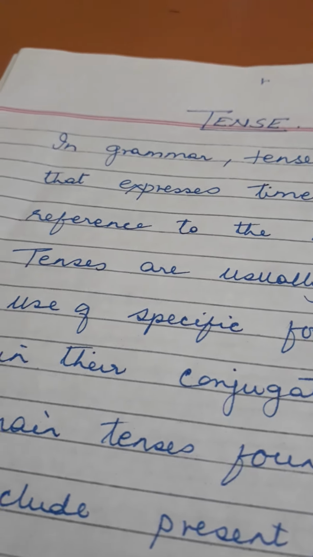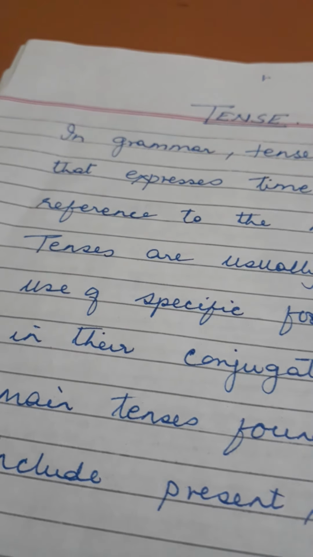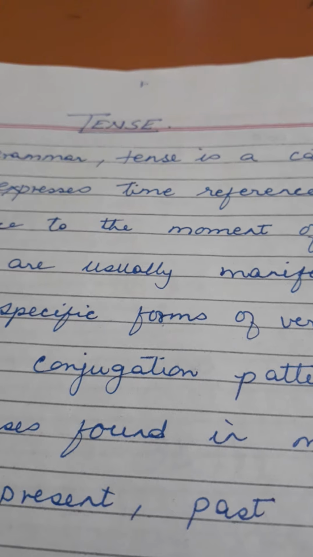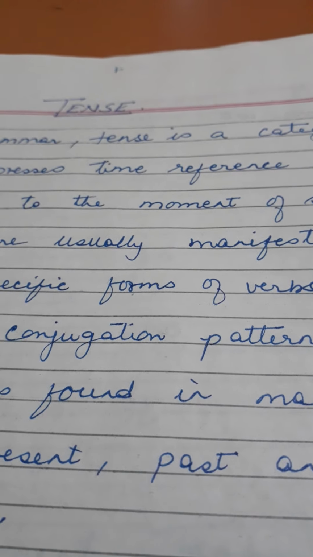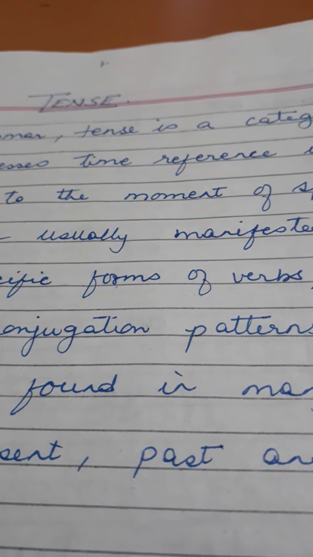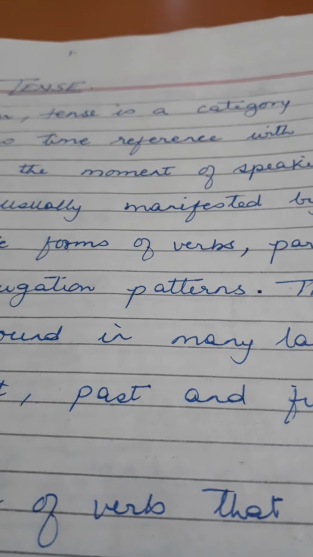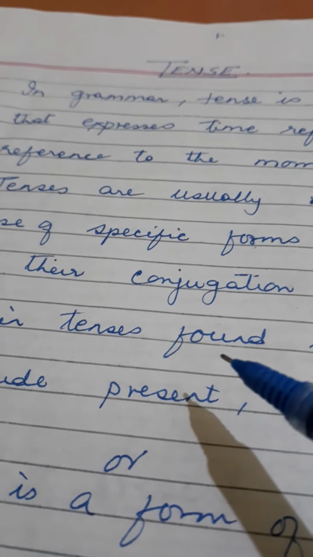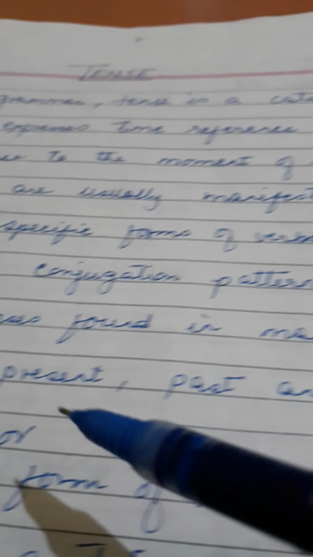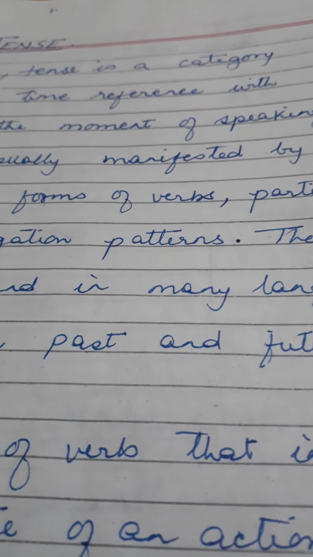Tenses are usually manifested by use of specific forms of verbs, particularly in their conjugation pattern. Conjugation means join together, especially in pairs. The main tenses found in many languages include present, past, and future.